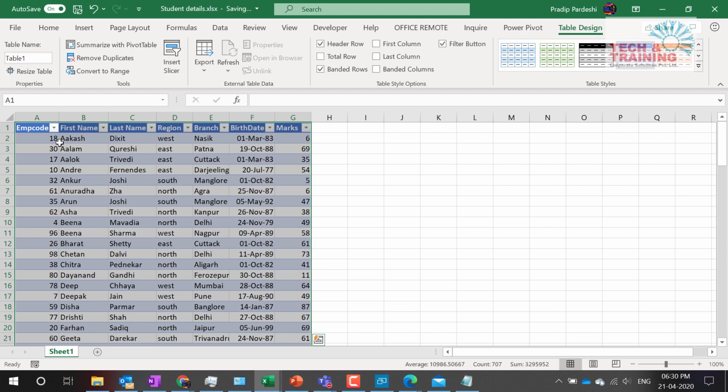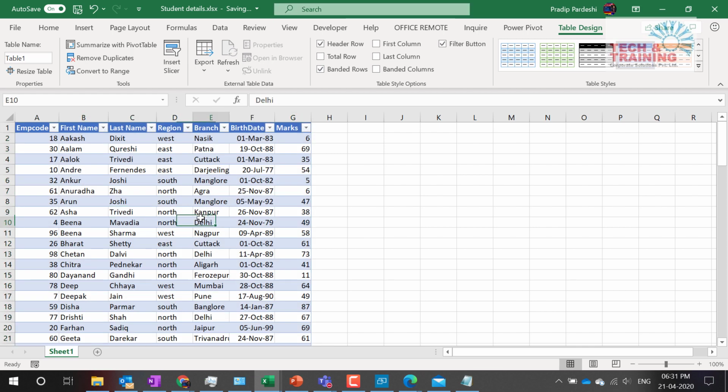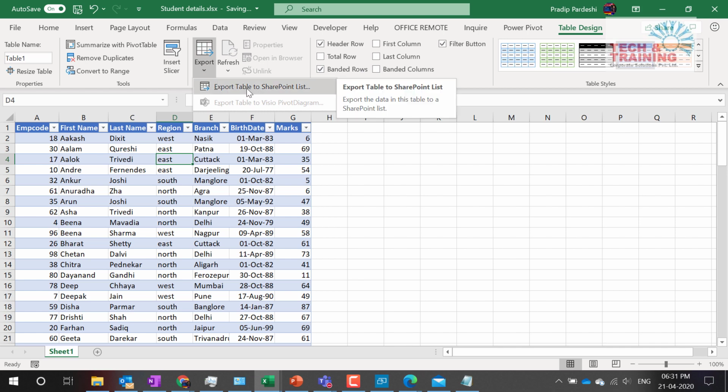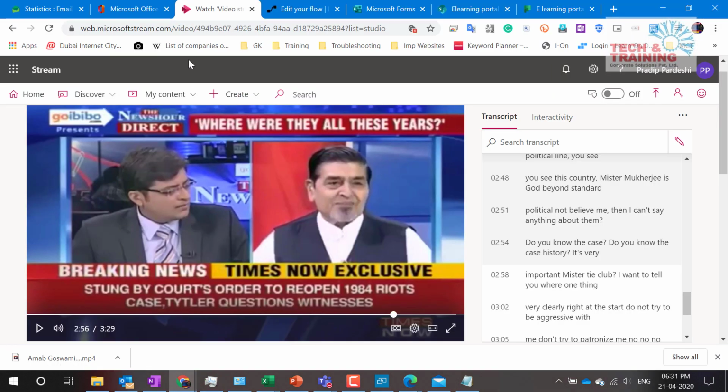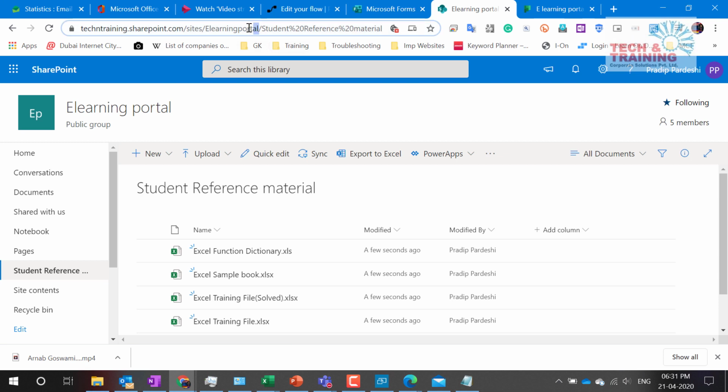So here is the Excel file. I go to this table. This table is an excellent feature. You will learn about this feature in our Excel course, although there is a video on my YouTube channel as well. I go to this table, and here I have the option export table to SharePoint list. So I go back to my SharePoint website that I was working on. This is my SharePoint website, and this is my SharePoint site, which is tech and training portal. I copy this and